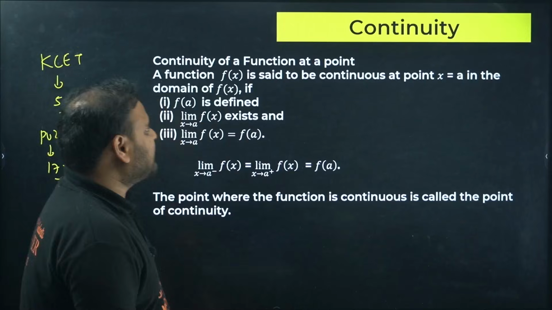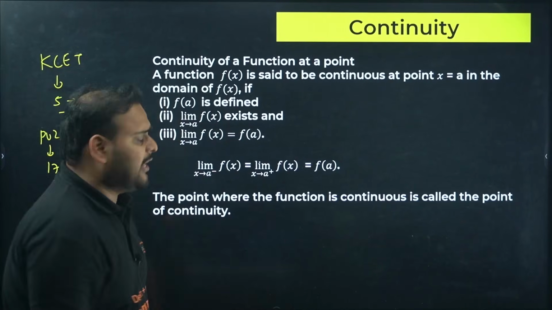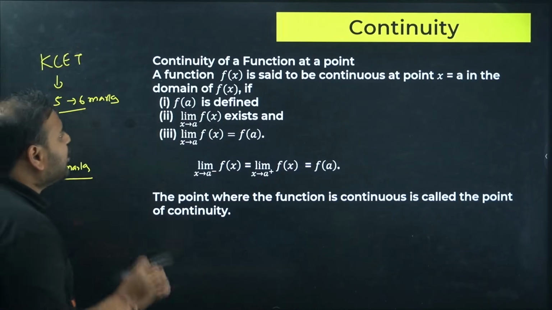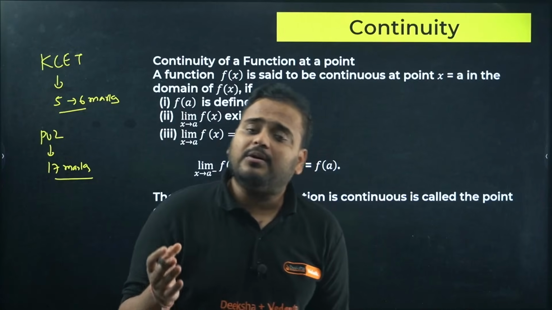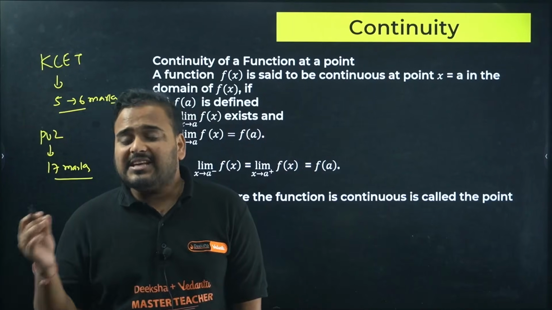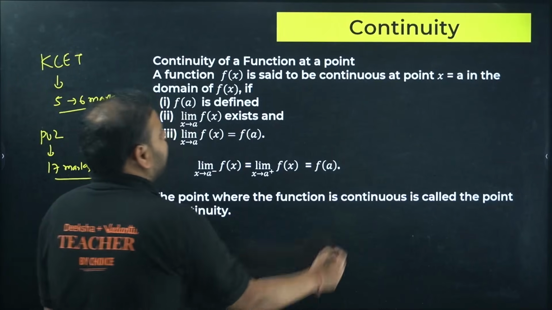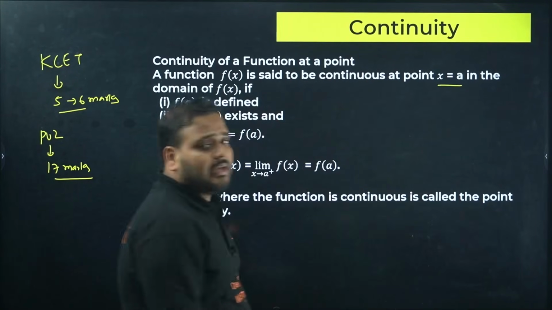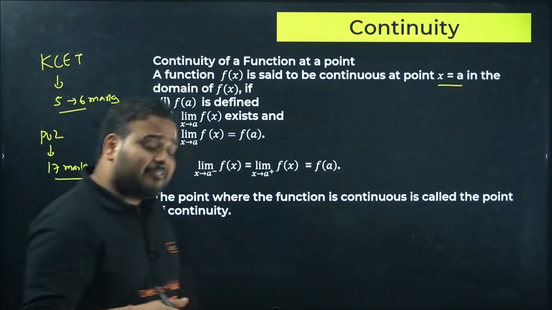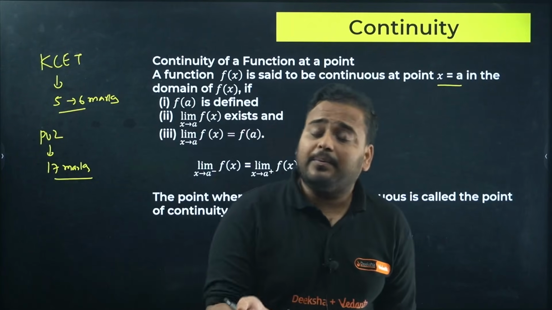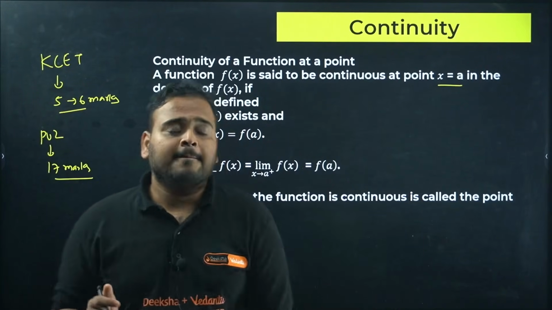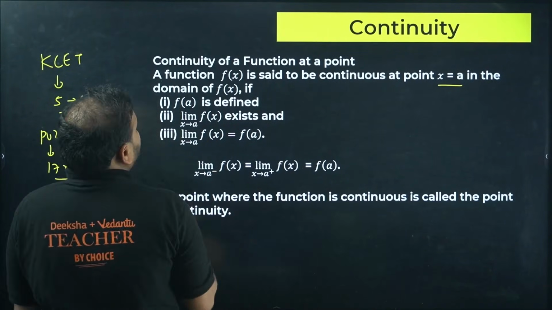Okay, so first thing is, now I can start continuity. Continuity of a function is what? It talks about the break in the function. Meaning if there's no break at any particular point, let's say the point A, there's no break in the function. Graphically that's what it means, but what it means algebraically, on paper, is basically finding the limit value.